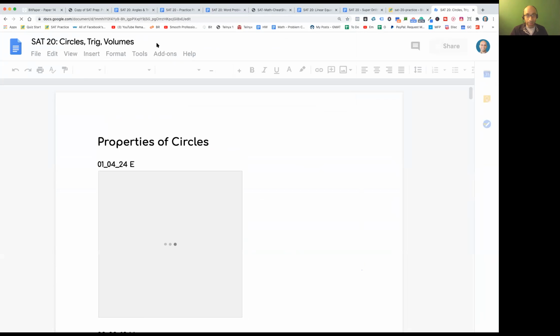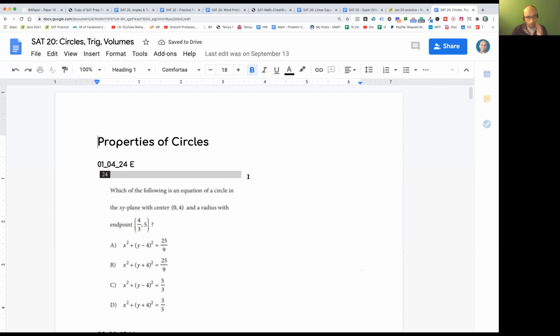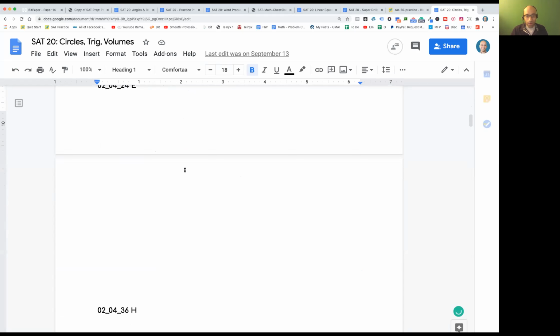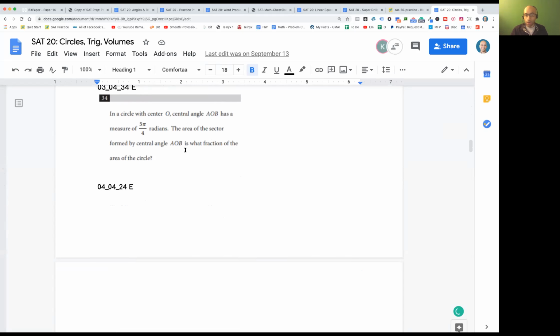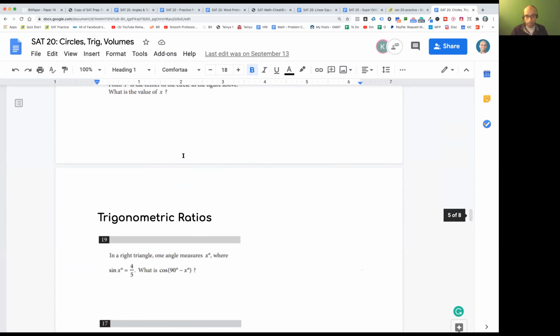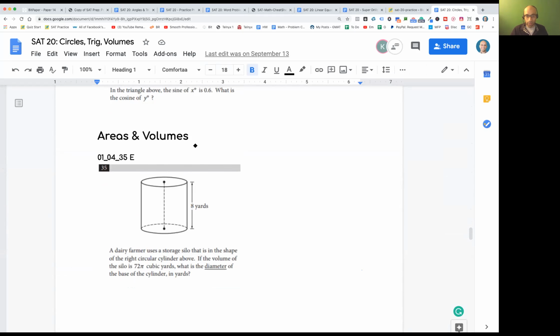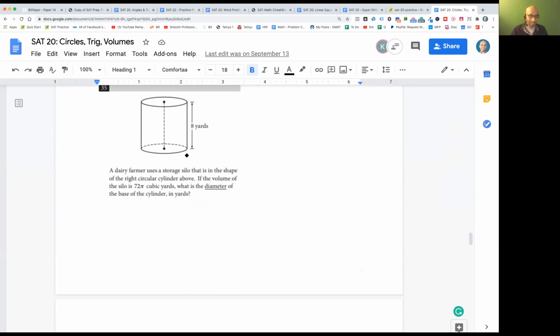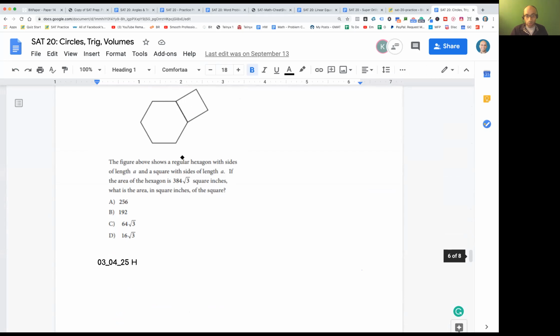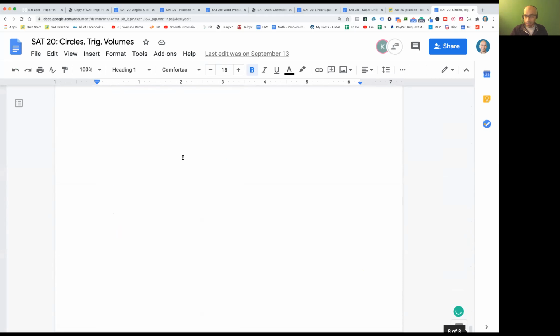circles, trig, and volumes. Extremely important. Another super crazy session, right? All the properties of circles are going to be told to you, how to work on circles, perimeter, all this coordinate geometry stuff. Then we're going to go into trig. Trig is not as extensively asked, but we're going to do volumes and areas as well. Okay, so that's happening on Friday at 8:30.